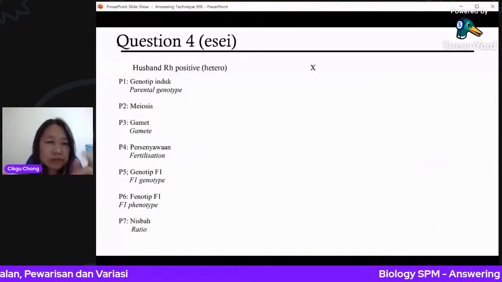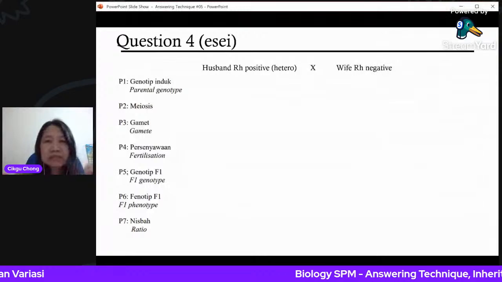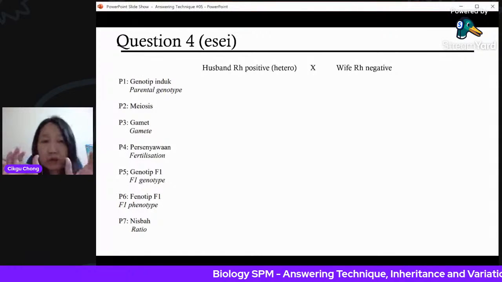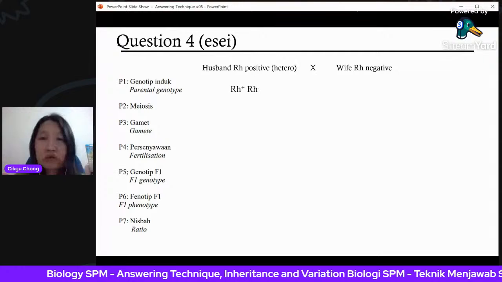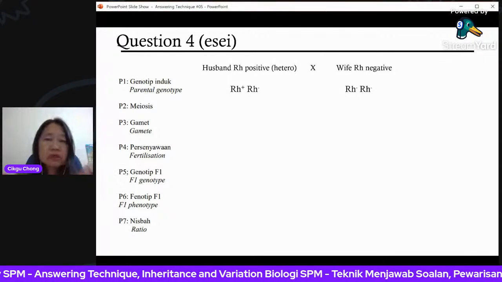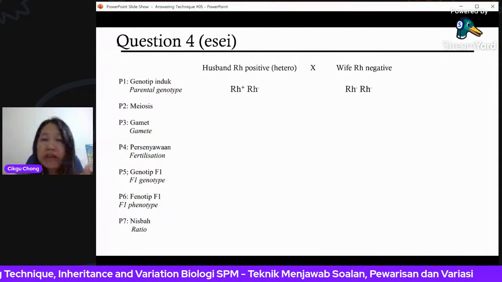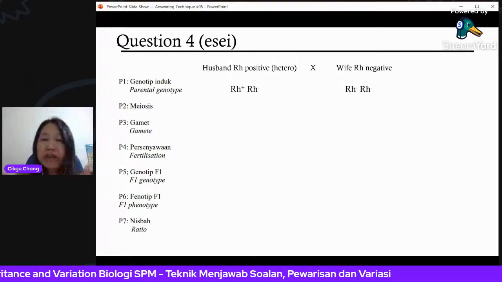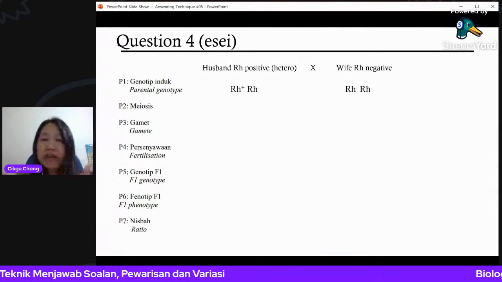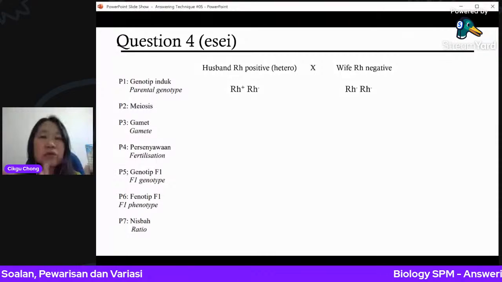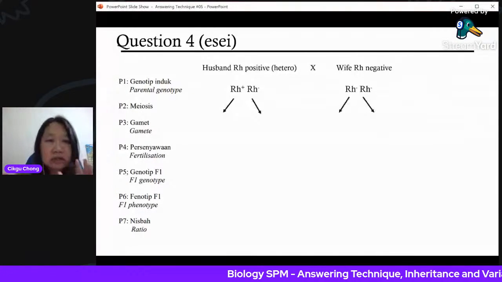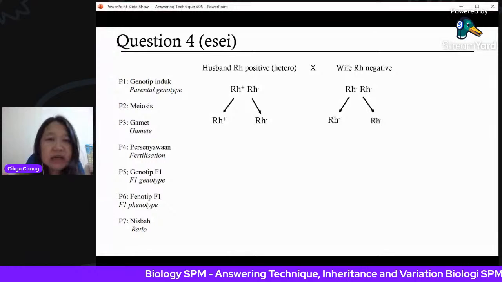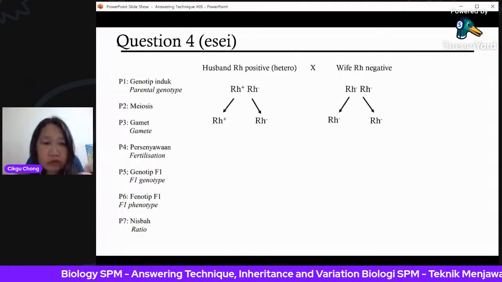Okay, so here, drawing again, same thing. Start with the phenotype first. Father is this, mother is this. Father is hetero because it is given in the question. Mother is negative, must be negative, negative. That's the only way to get Rhesus negative. Next, I'm going to tell you how to draw the fertilization lines carefully. You just split into two, and you get your gamete line.